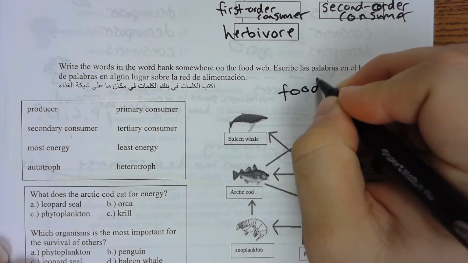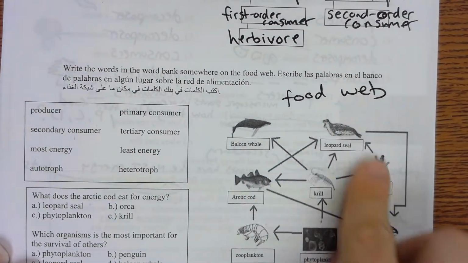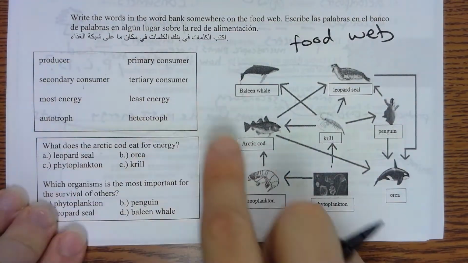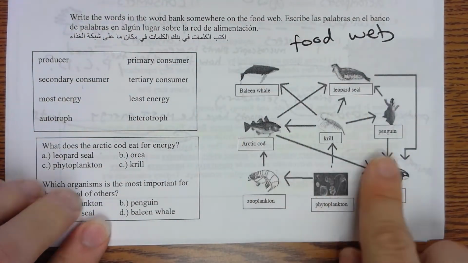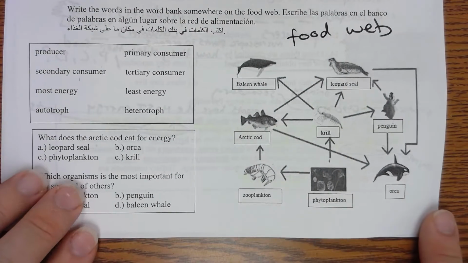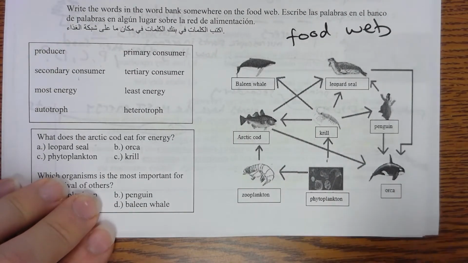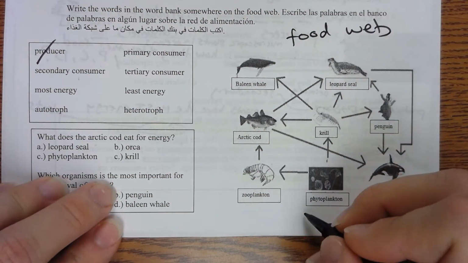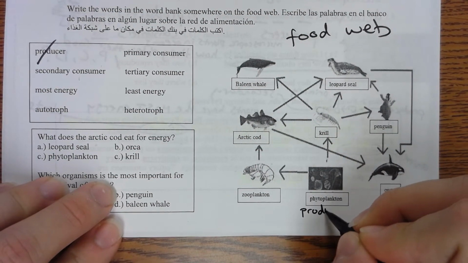So this is a food web. We did this before in class, remember? Okay, who is the producer? Who is the plant here? The producer? You remember phytoplankton are microscopic plants. These are the producers.